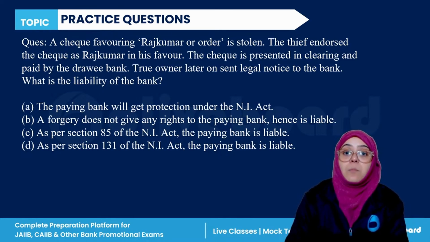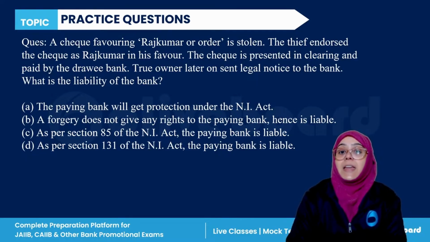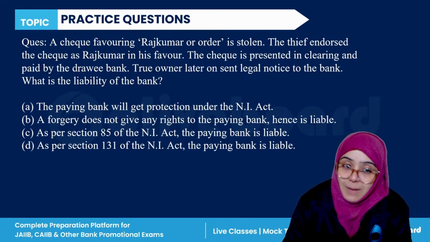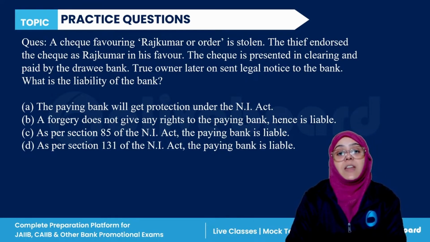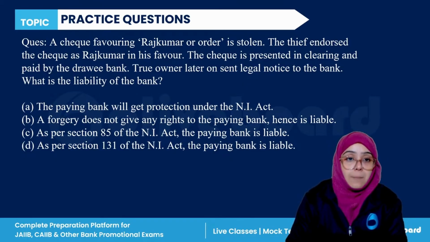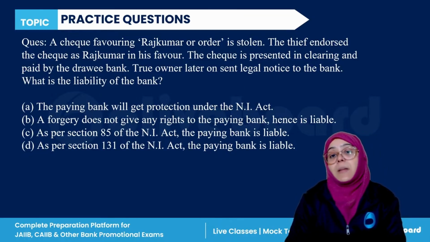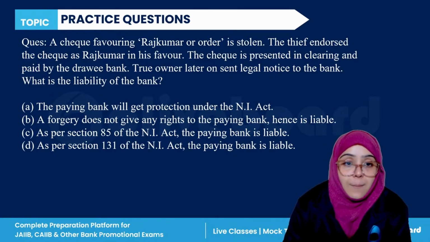The paying bank will get protection under the Negotiable Instruments Act. A forgery does not give any right to the paying bank, hence it is liable. As per Section 85 of the Negotiable Instruments Act, the paying bank is liable. Or as per Section 131 of the Negotiable Instruments Act, the paying bank is liable.